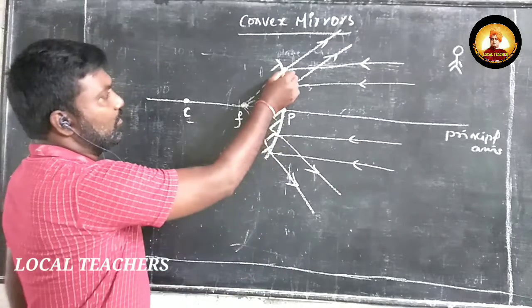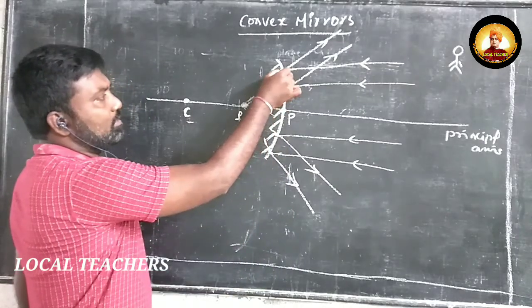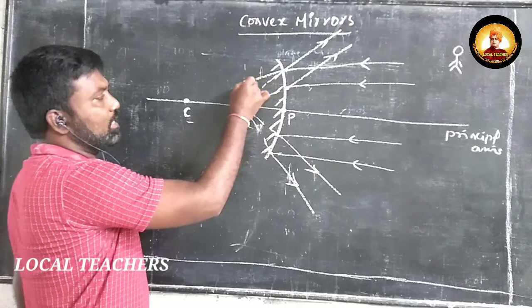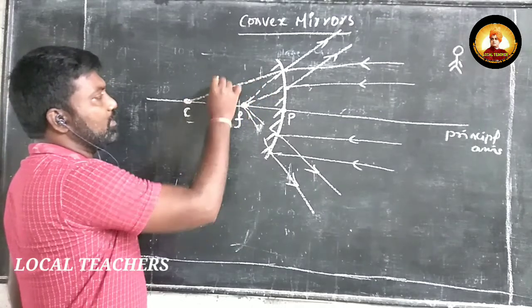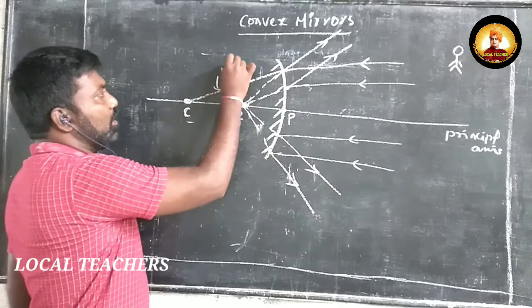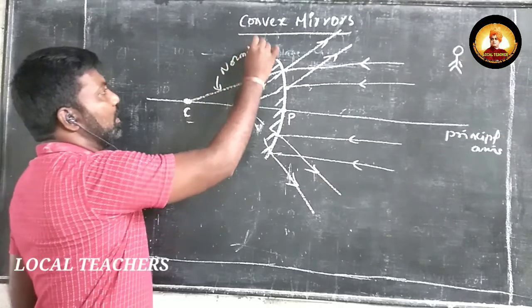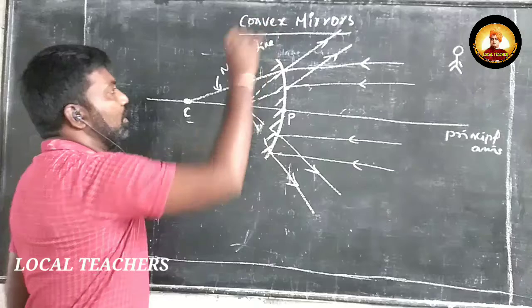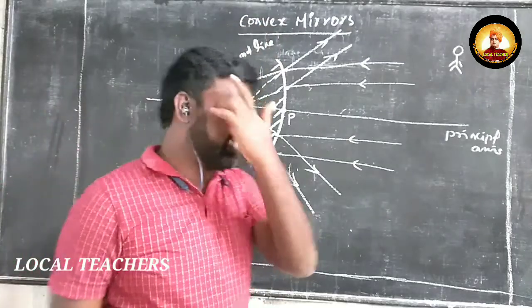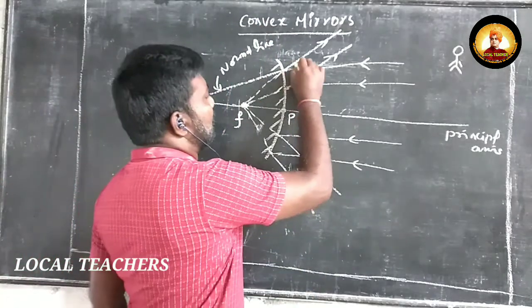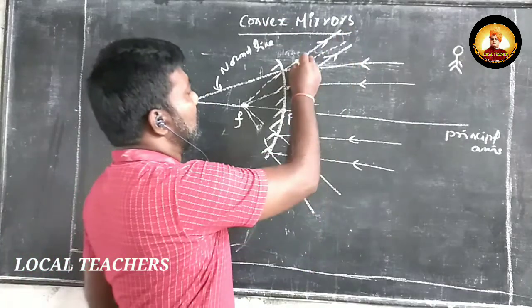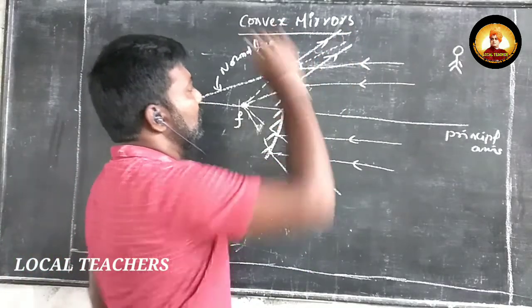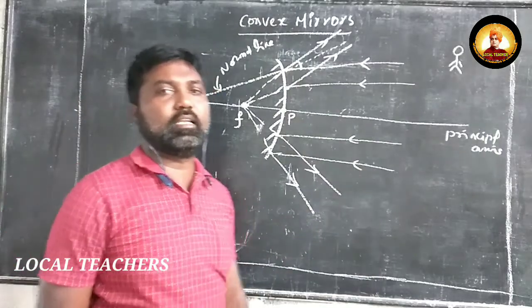Just from the point of incidence, extend a line towards the center of curvature. This line is called the normal line, which bisects this angle. Okay, so here this angle is bisected equally.